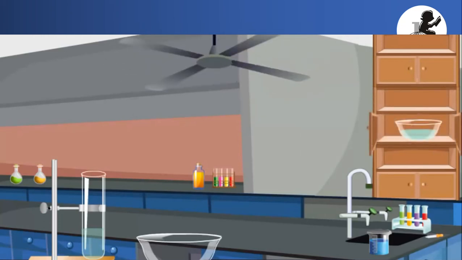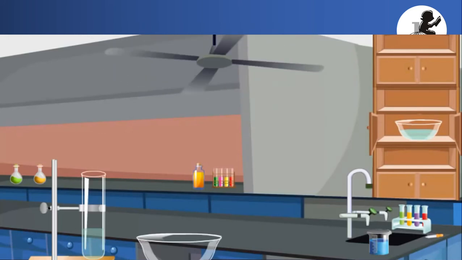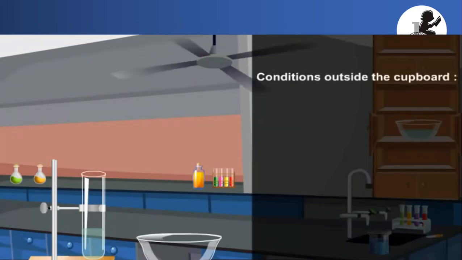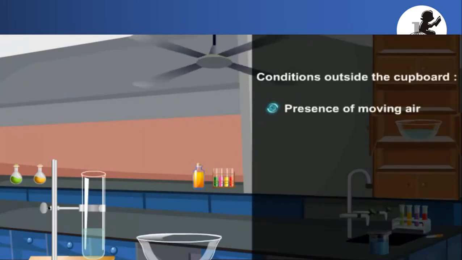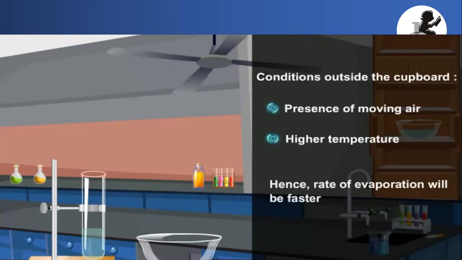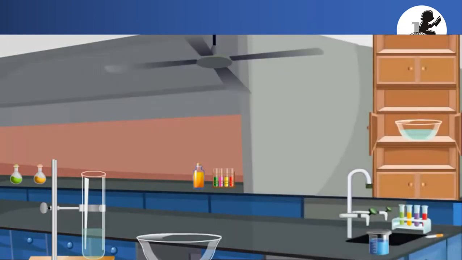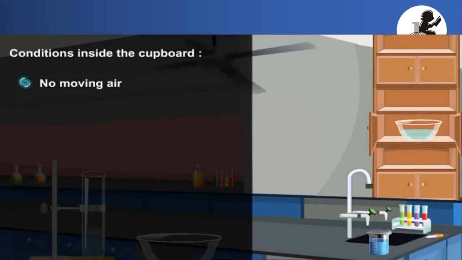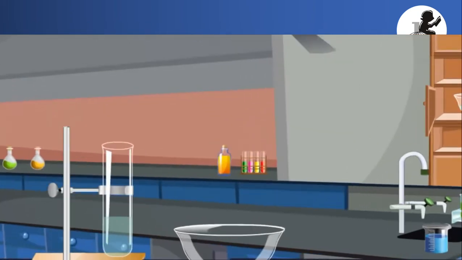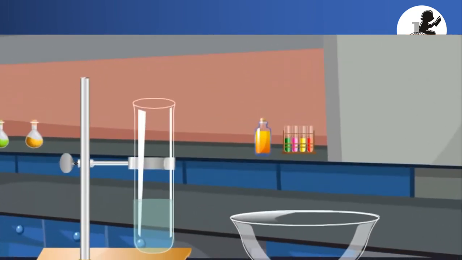When we observe the two china dishes containing water, which one evaporates faster? In the first one, the open area, the water gets evaporated because of the presence of moving air and high temperature. That's why the rate of evaporation is very high. The china dish kept in the cupboard has a low rate of evaporation because there is no temperature change and there is no air or wind speed.